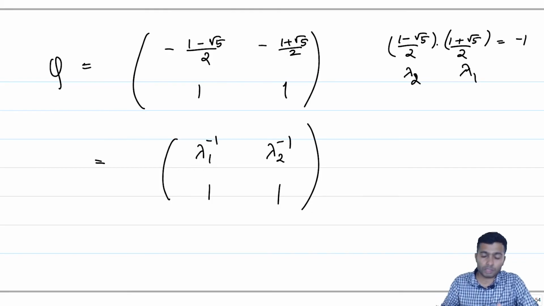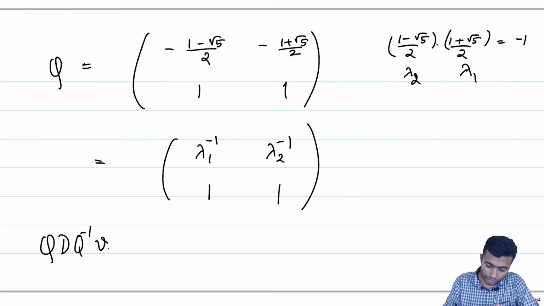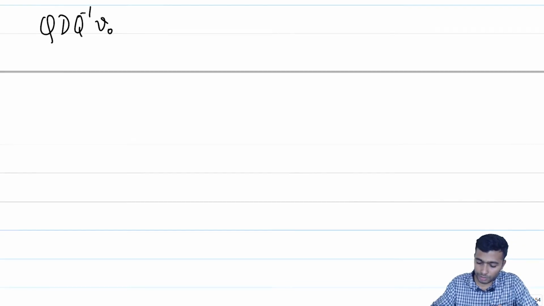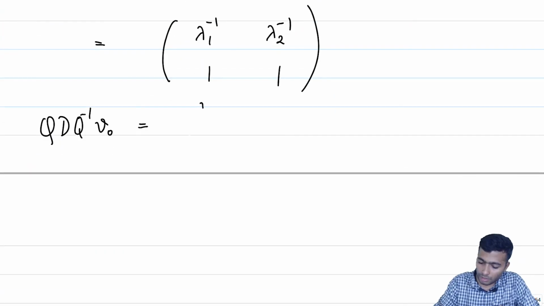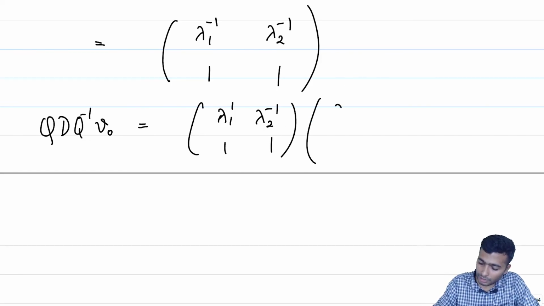Okay, so, now what is Q D Q inverse V naught? This is just going to be equal to lambda 1 inverse, lambda 2 inverse, 1, 1, and there is a lambda 1 to the power n by root 5 and lambda 2 to the power n by root 5.